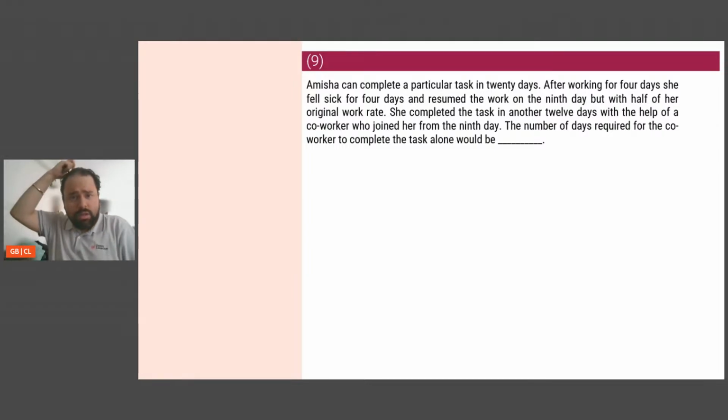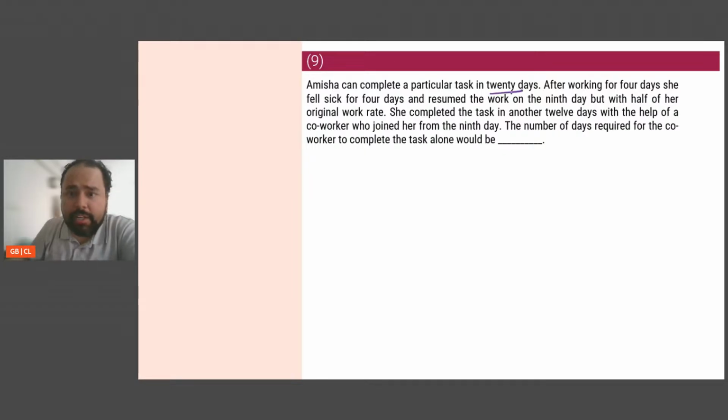Okay. Amisha can complete a particular task in 20 days. After working for 4 days, she fell sick for 4 days and resumed the work on the 9th day, but with half of her original work rate. She completed the task in another 12 days with the help of a co-worker who joined her from the 9th day. The number of days required for the co-worker to complete the task alone would be.